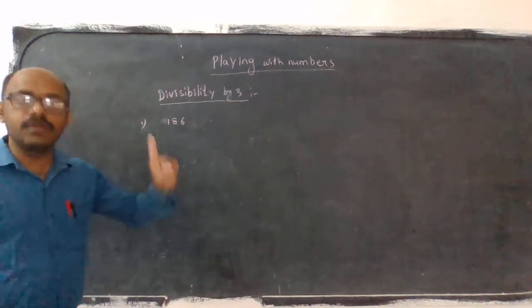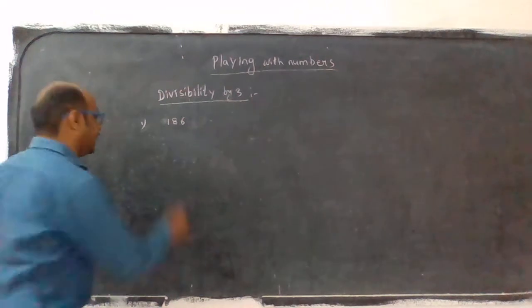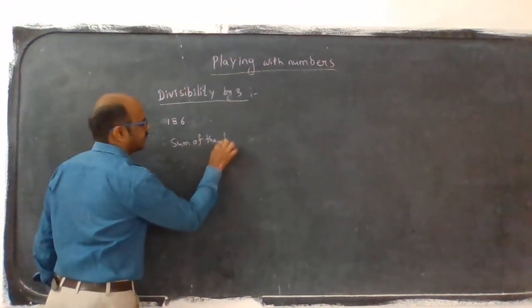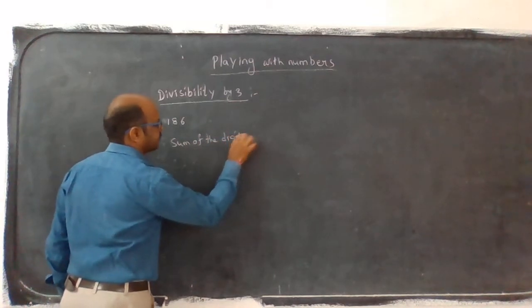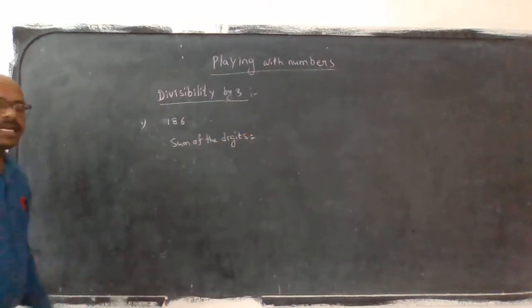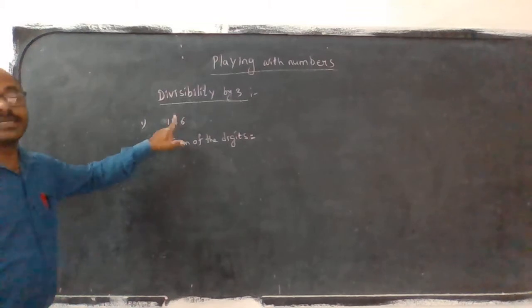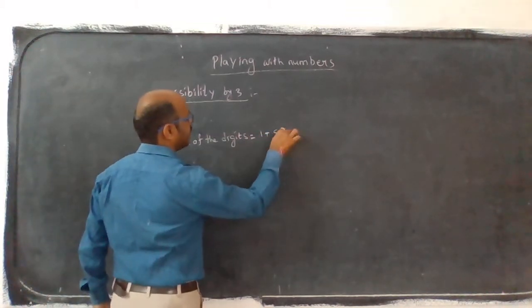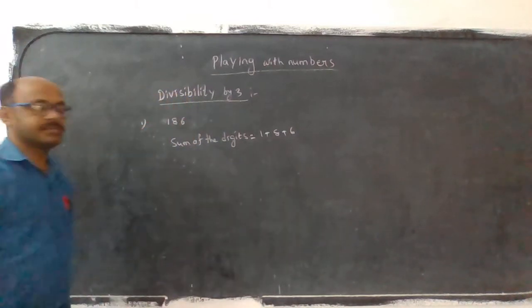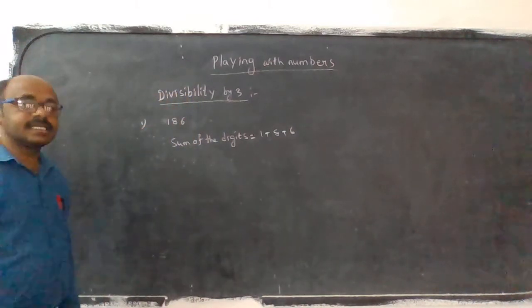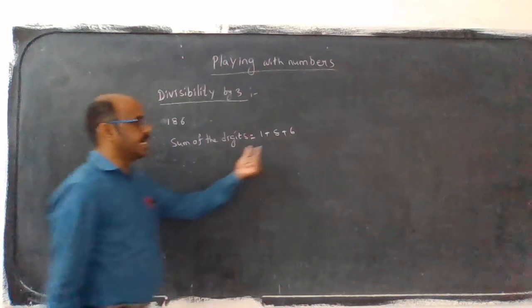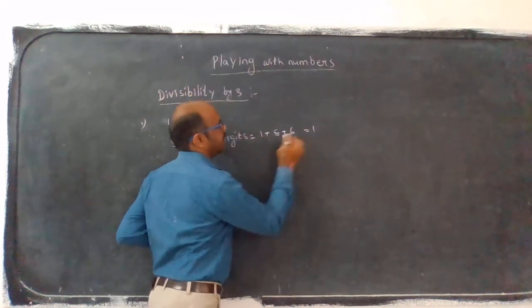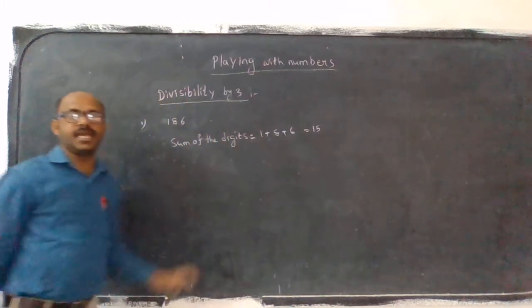The first point I told: sum of the digits. What is the sum of the digits? The digits are 1, 8, 6. These 3 digits are there. 1 plus 8 plus 6. Sum means addition. 1 plus 8 is 9, 9 plus 6 is 15.